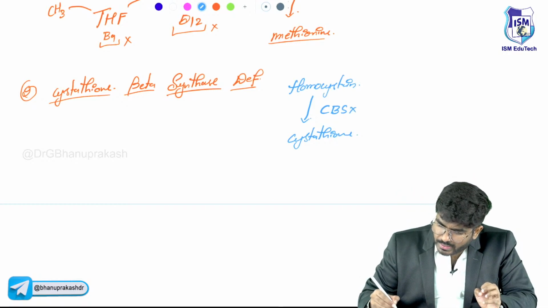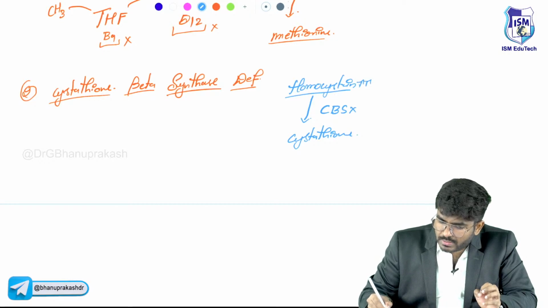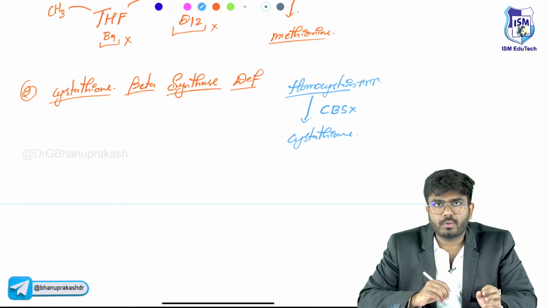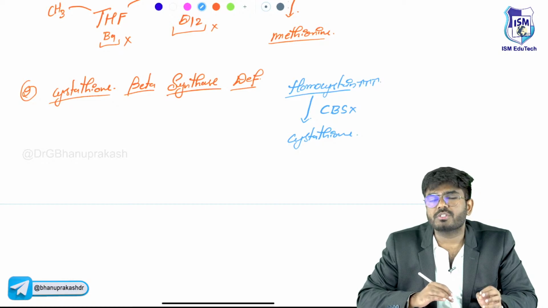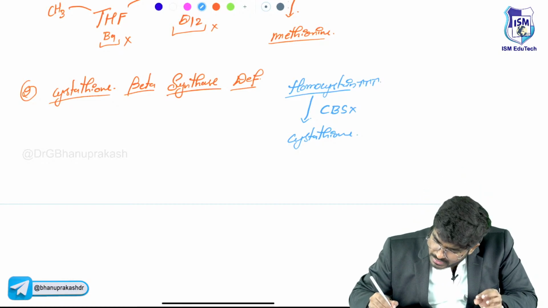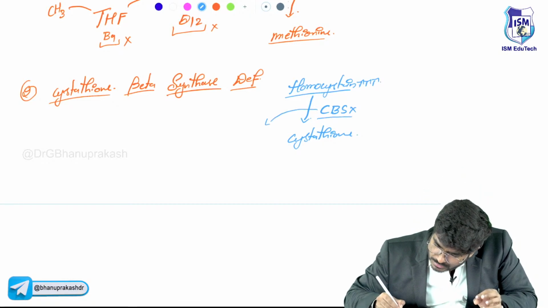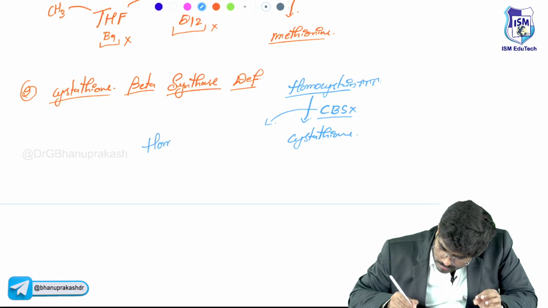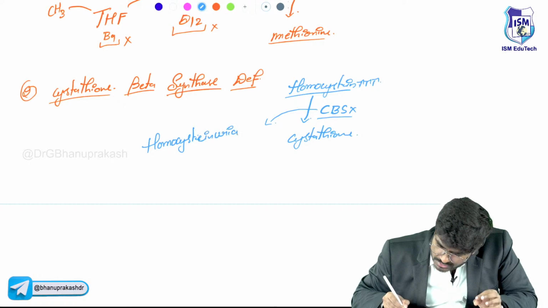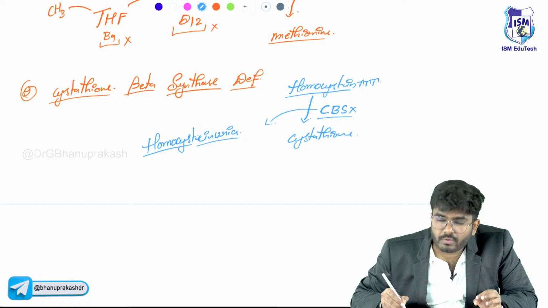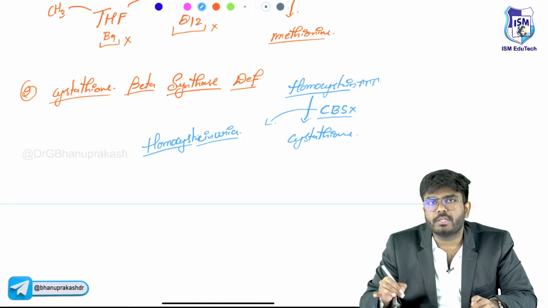When this enzyme is not there, again homocysteine levels are going to be elevated. More and more homocysteine levels will be seen. This homocysteine will go out of the body. So deficiency of CBS is going to cause homocysteinuria. Homocysteinuria means high amounts of homocysteine is there and that is going out of the body in the urine.